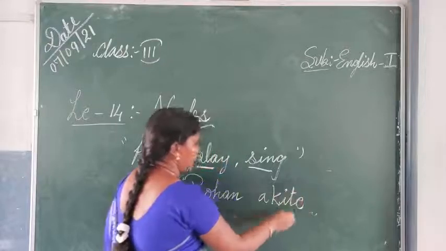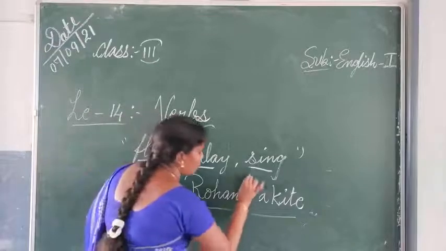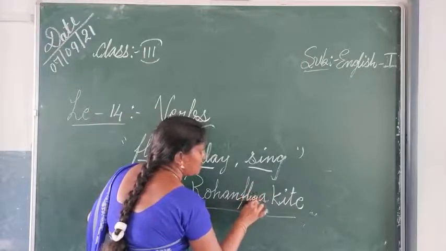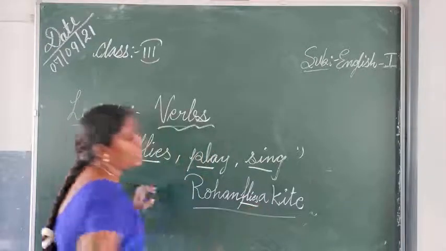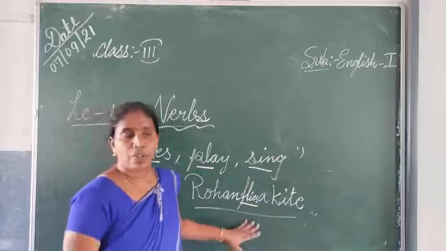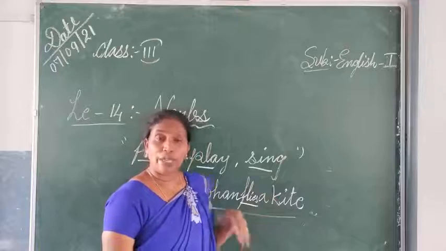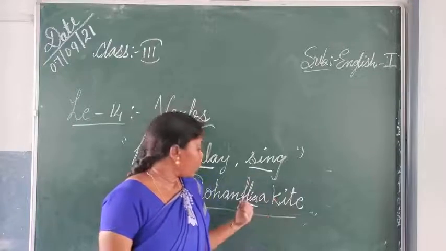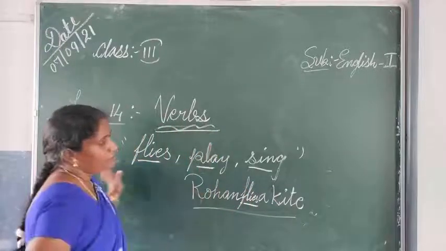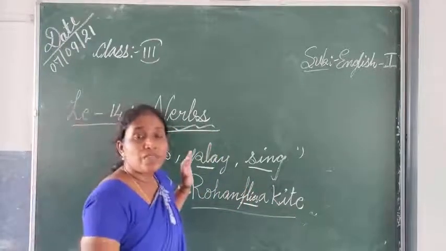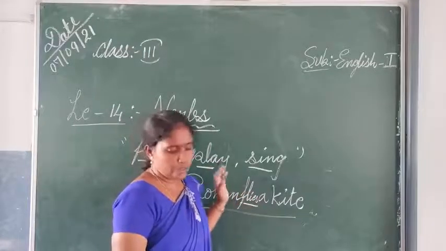Is there any meaning in this, Rohan a kite? Is there any meaning? When we put here Rohan flies a kite, then when we use the verb, the meaning will be there. Without the verb there is no action. So we cannot speak or write without the verb. So the verb is very important. To complete any sentence we need the verb here.